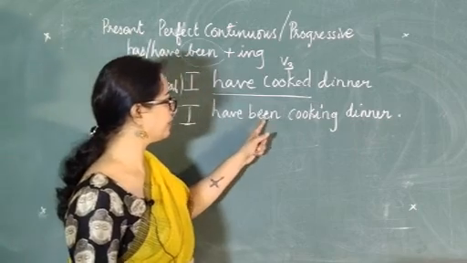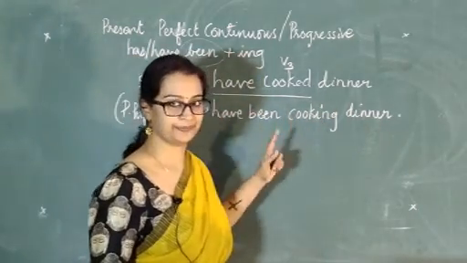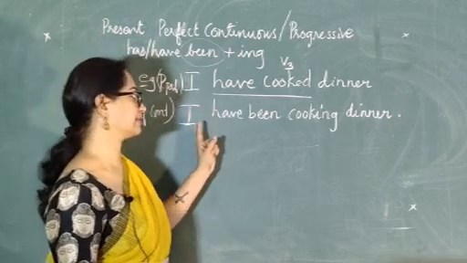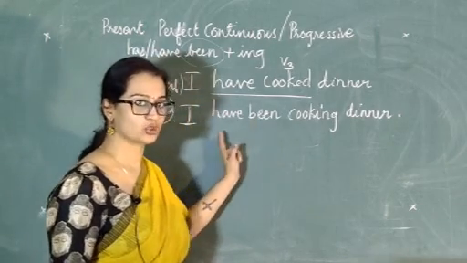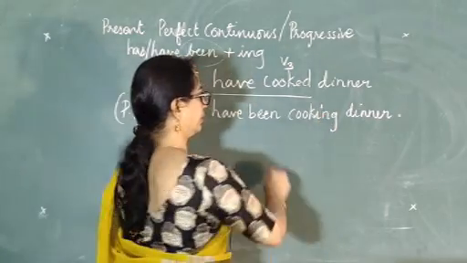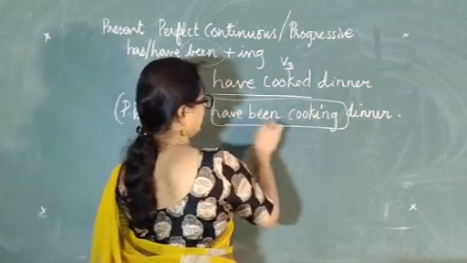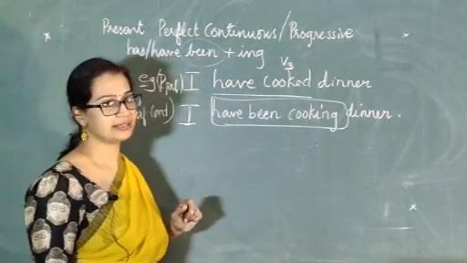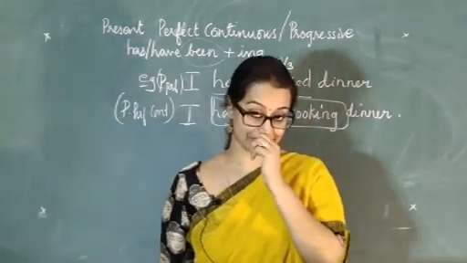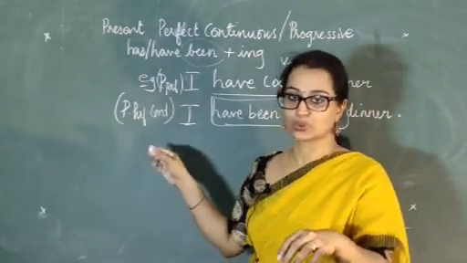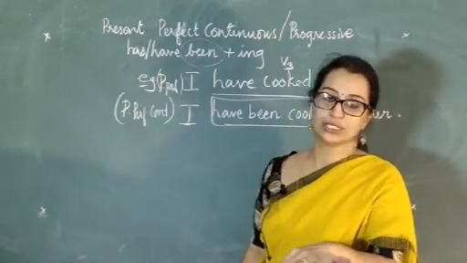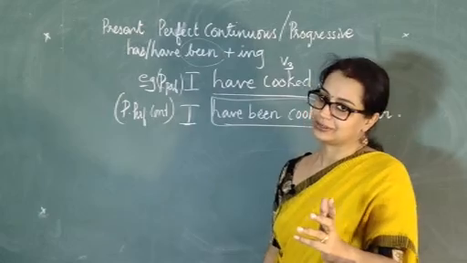Okay, and this one, you look at this. I have been cooking dinner. This is in the present perfect continuous tense. I have been, two verbs. I have been cooking dinner. So altogether this will tell you that it is a present perfect continuous tense. Now what's the difference between these two sentences? If you pay attention, it looks similar, but it is not so.